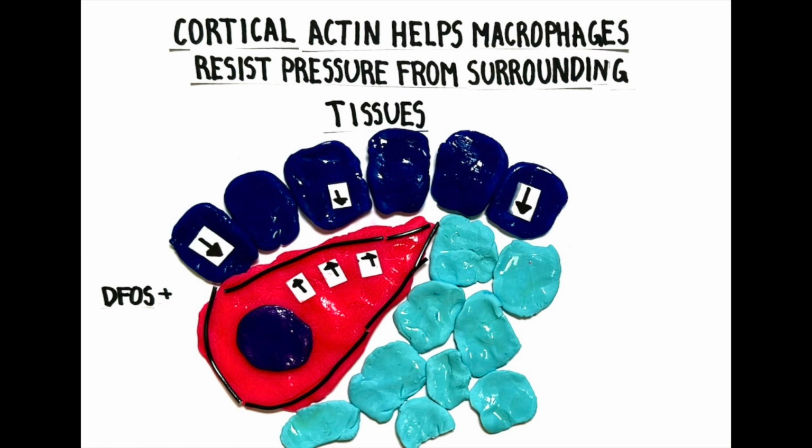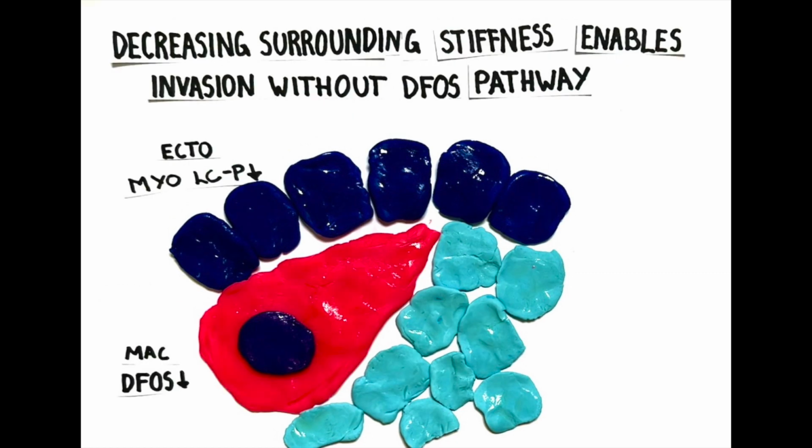To test this, we asked what would happen if the surrounding tissues did not exert as much force on the macrophages during invasion. We decreased the stiffness of the ectoderm, and indeed, we were able to rescue the invasion of macrophages lacking D-Fos. While this was exciting, it was also surprising.